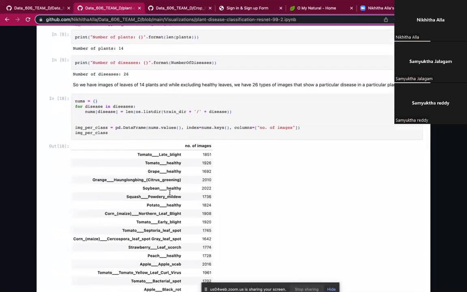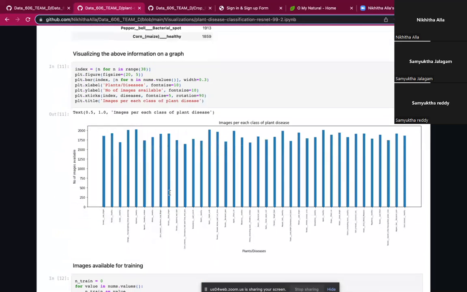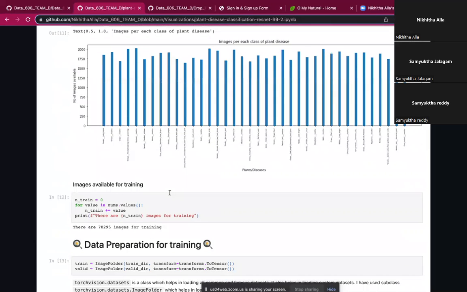Here, going forward to the visualization part, I tried plotting a graph to represent images for each class of plant disease. As shown in the bar graph, the x-axis represents plants or diseases, and the y-axis represents the number of available images for each class in our data. There are 70,295 images that are available for training.